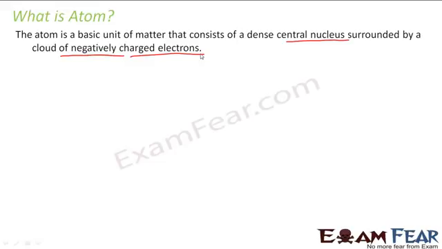It consists of a nucleus, right? This is the picture of an atom which we have in our mind. This is the nucleus, and then you have the electrons which revolve around the nucleus. The nucleus is dense and massive, it has a good amount of mass, and the nucleus again consists of the neutron and the proton, right? So we all know these basic things about the atom.